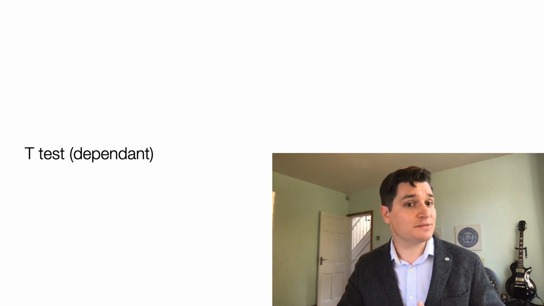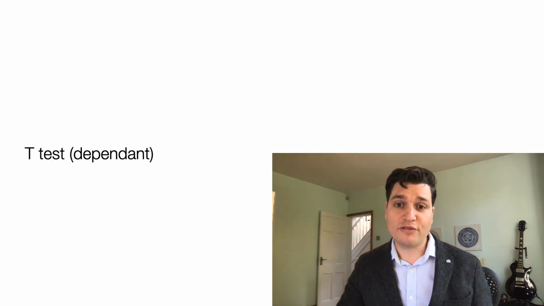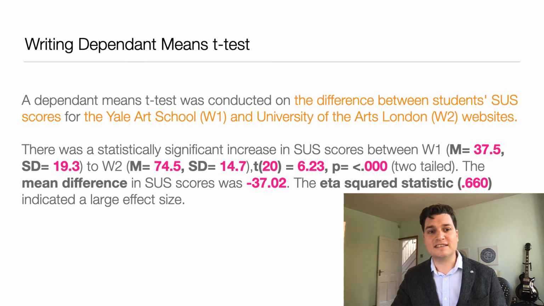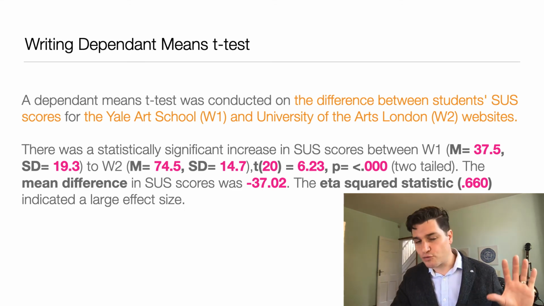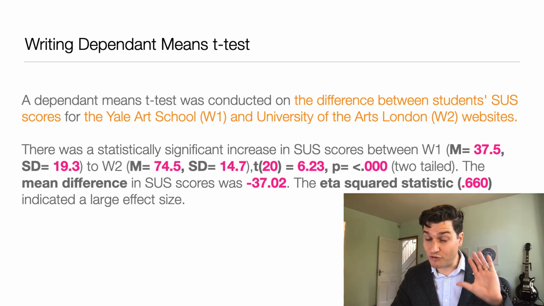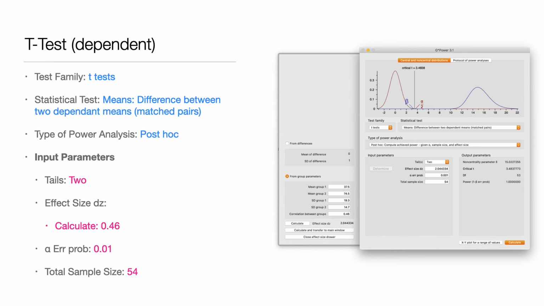Let's start with a dependent t-test. We calculated in previous videos that a dependent means t-test gave these results. I won't go through them all, but you can pause the video now if you want to read this. The important things are the numbers in pink. So I open up G*Power, and again, t-test family. The test is dependent means, matched pairs, and it's a post hoc. Post hoc is after the experiment.